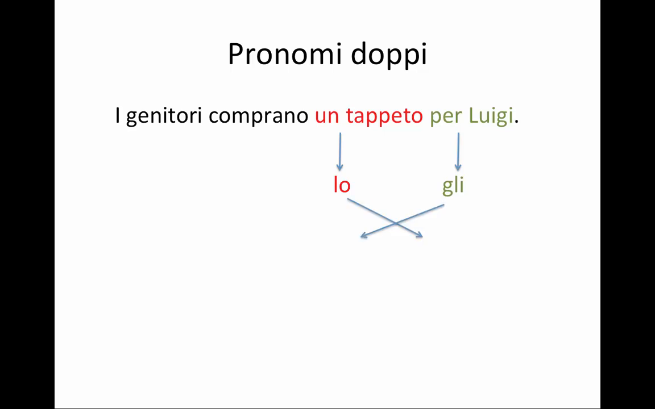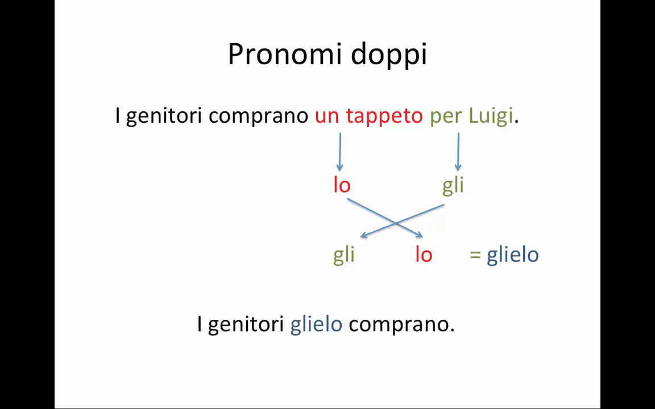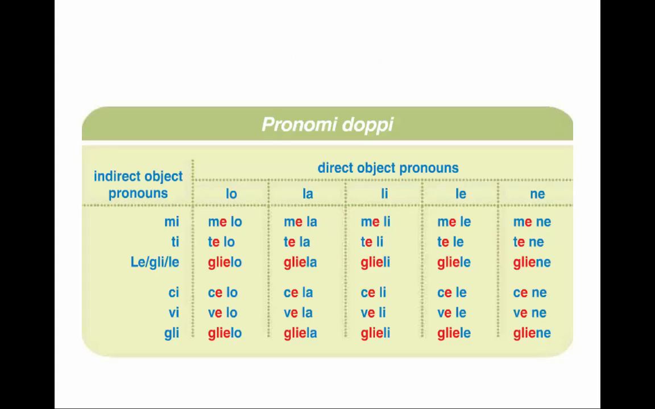I have to switch them around, and when I do, gli and lo blend into a new word, glielo. They're written as one word with that added i in the middle. And so my answer is "I genitori glielo comprano." The parents are buying it for him. Or literally, it would be for him it they are buying. All of the forms of these object pronoun combinations, or the so-called double object pronouns, are on page 242 in your textbook in Unit 7.